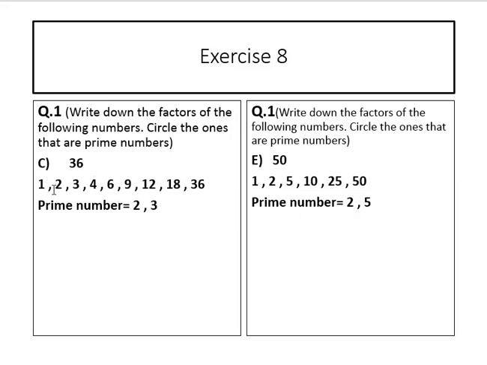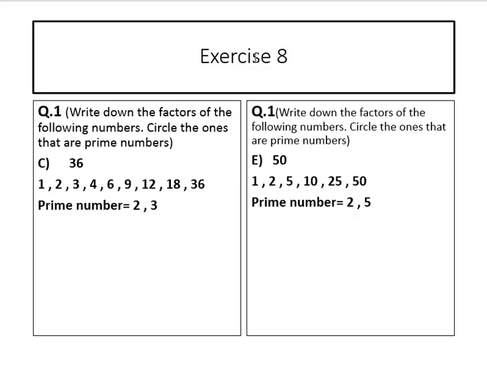36. 1, 2, 3, 4, 6, 9, 12, 18, 36. 1 36 is 36. 2 18s are 36. 3 12s are 36. 4 9s are 36. 6 6s are 36. The prime factors, the prime numbers of this question, are 2 and 3.